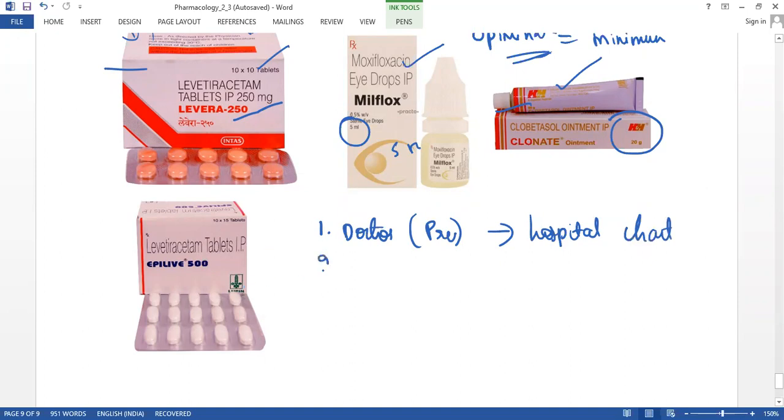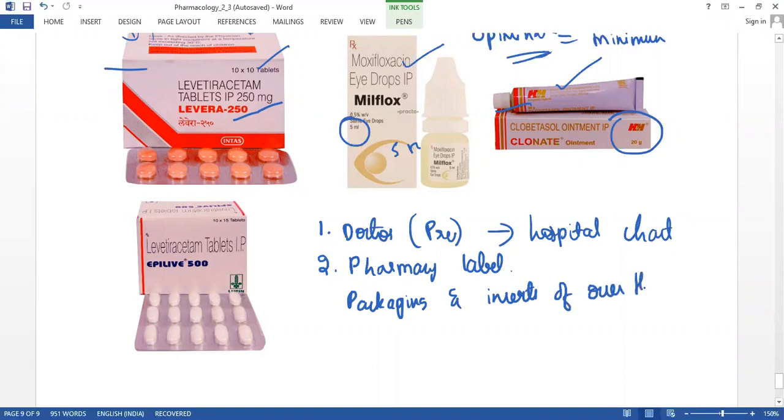The other way to get information is from the pharmacy label. And the third, we also get it from the packaging and inserts of over the counter medicines.